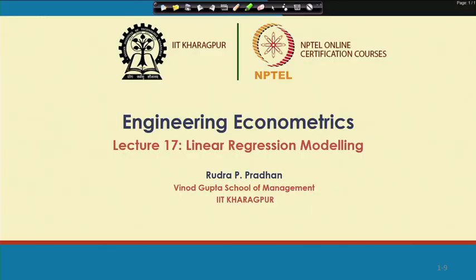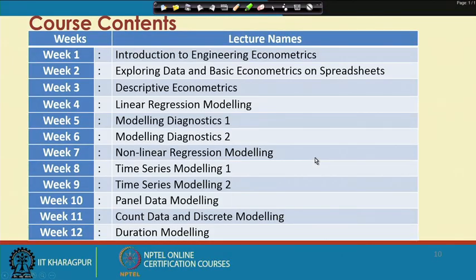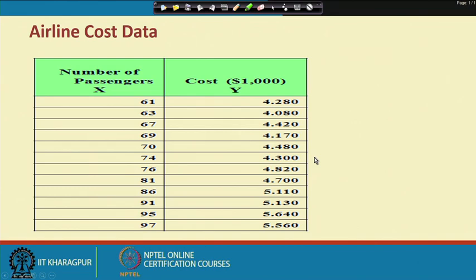Welcome to Engineering Econometrics. Today we will continue with linear regression modeling, and in the last lecture we discussed linear regression modeling with respect to the requirements, the kind of structure or the kind of applications. So, to continue this particular aspect, we have to proceed with the discussion.